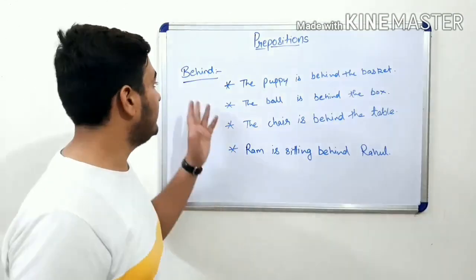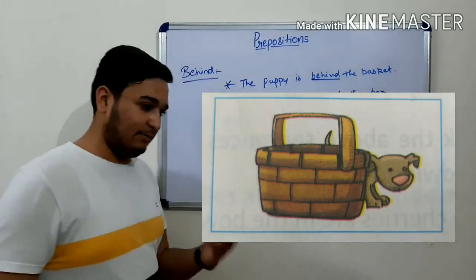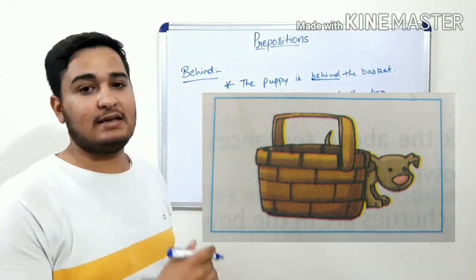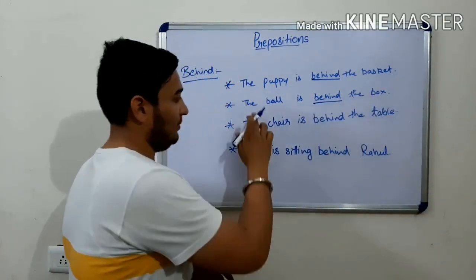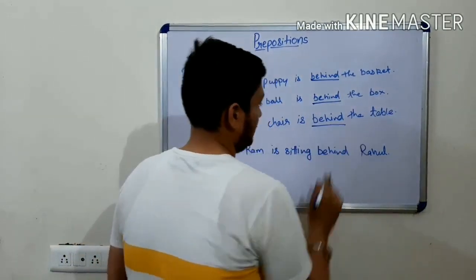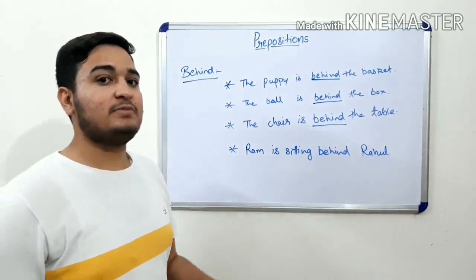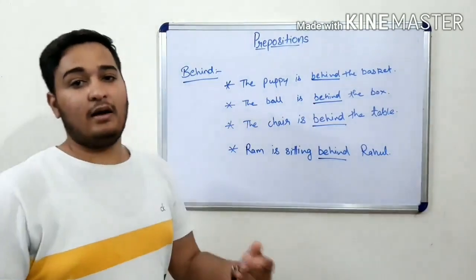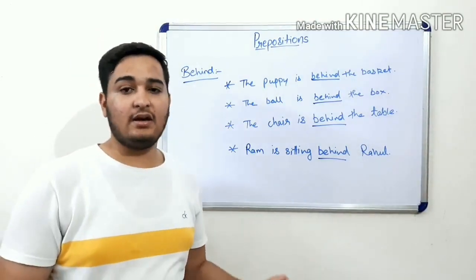Our fourth example is behind. The puppy is behind the basket, which means the puppy is not in the front, it is at the back side of the basket. The ball is behind the box. The chair is behind the table, which means the chair is not in front of the table, it is behind the table, at the back side. Ram is sitting behind Rahul, which means Ram is not sitting on the front bench, Rahul is, and Ram is sitting on the back side.